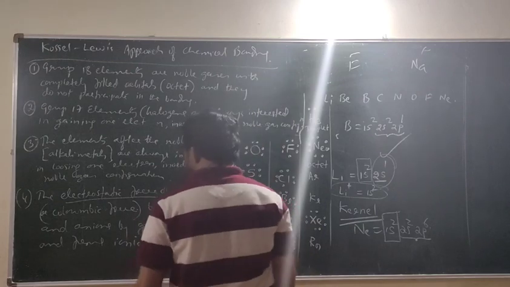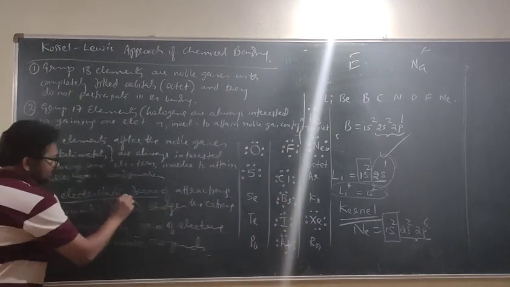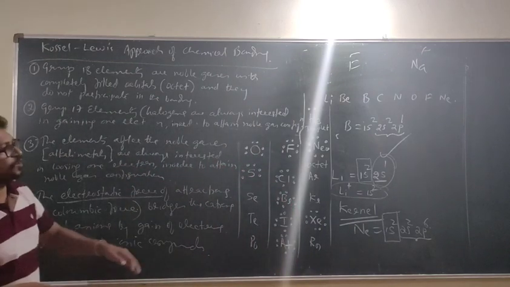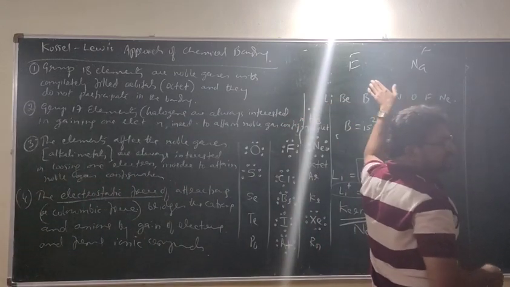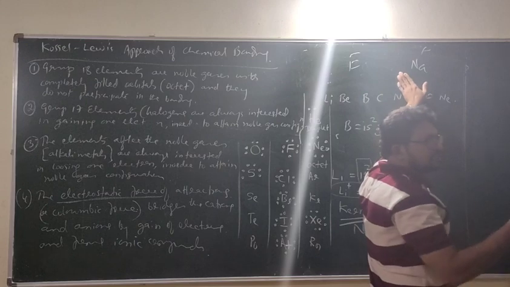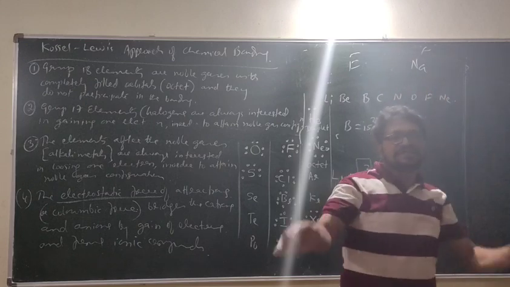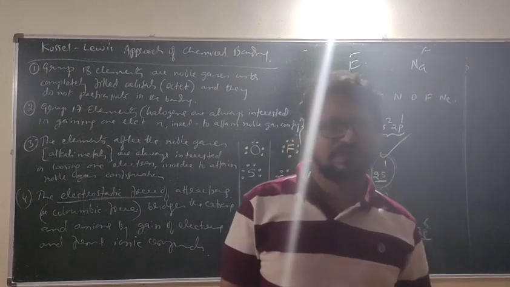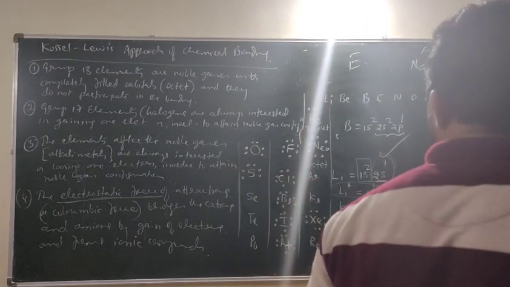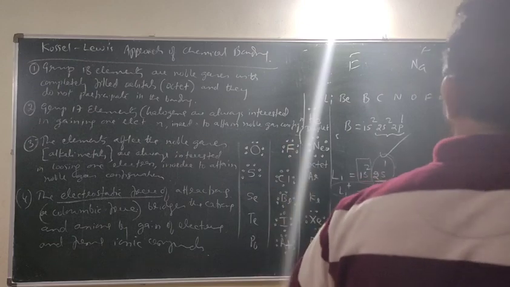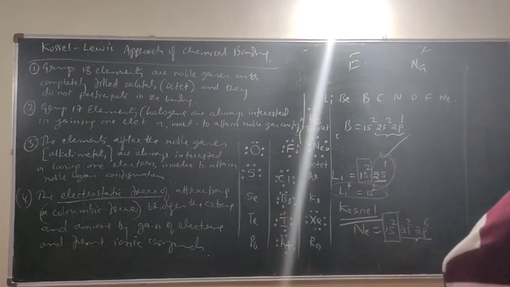Which force arises now? The electrostatic force or Coulombic force bridges or binds these two and forms ionic compounds. This is what the Kossel and Lewis approach of ionic bonding is about. You write this and then I will give you some examples.